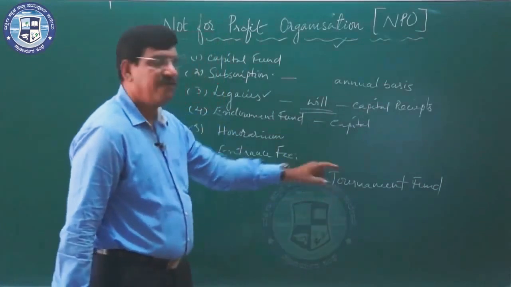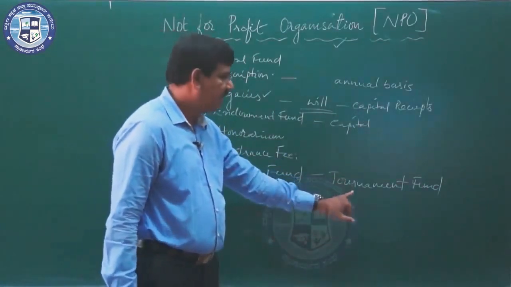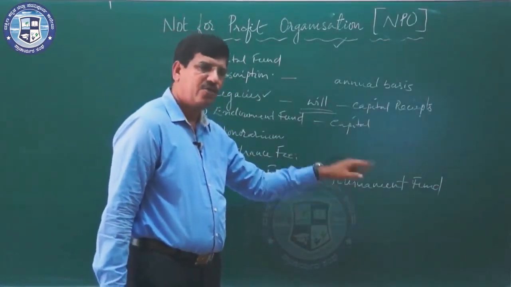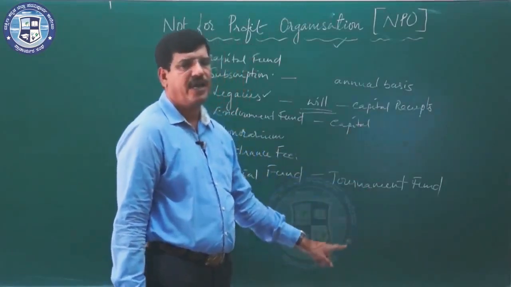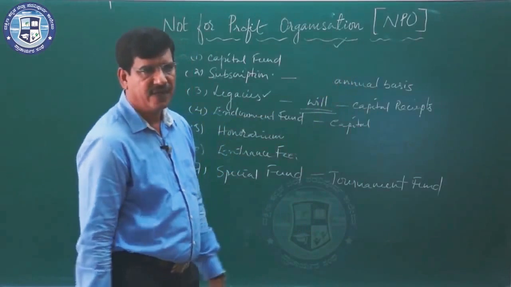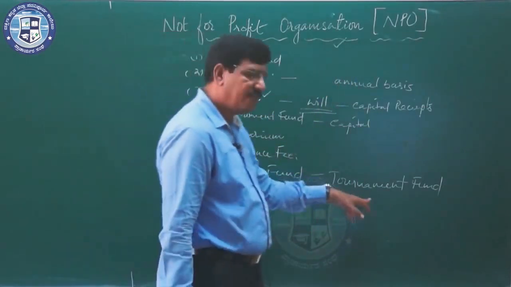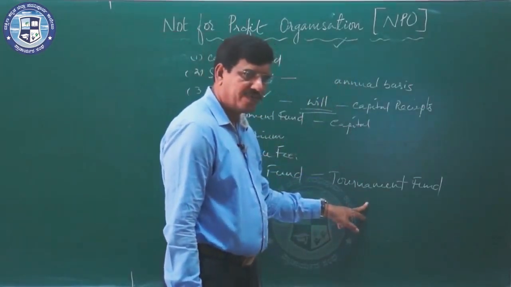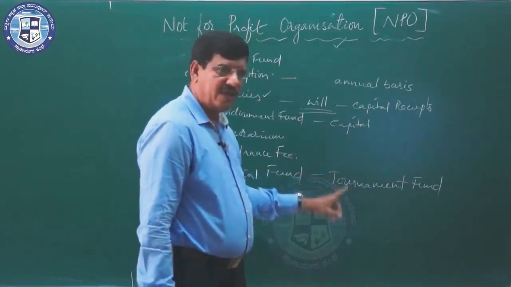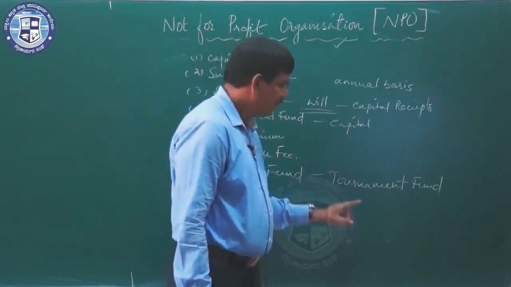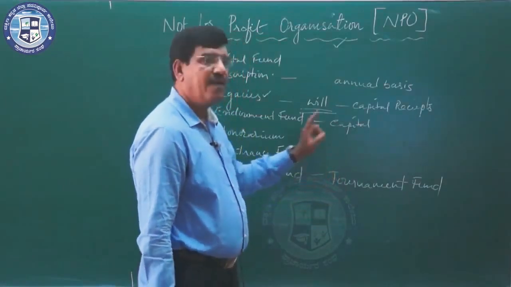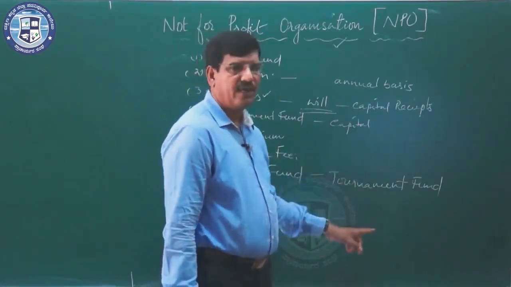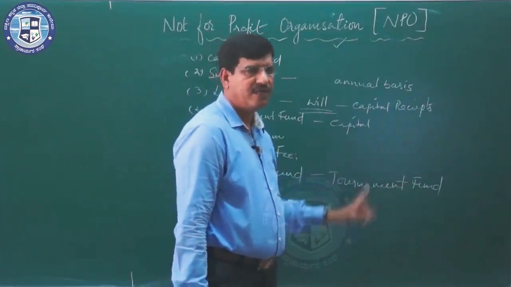When there is a tournament fund, any expenses related to this tournament should be deducted from the tournament fund itself. It should not be entered in the income and expenditure account. If there is a prize fund in an NPO, any expenses related to that prize should be deducted from the concerned fund, that is the prize fund.